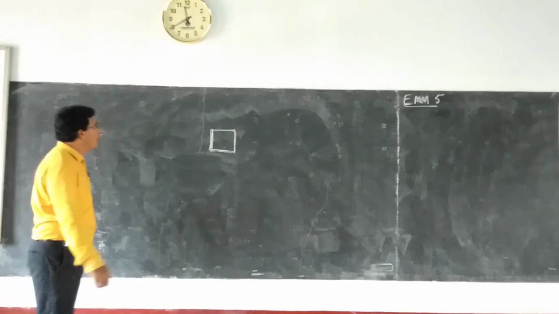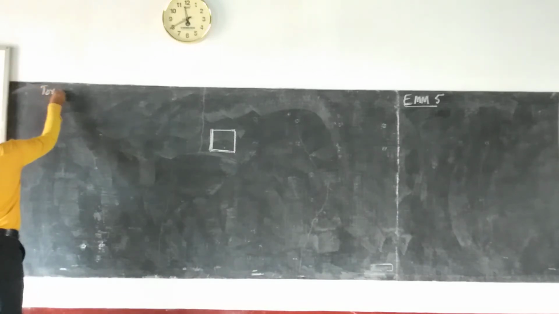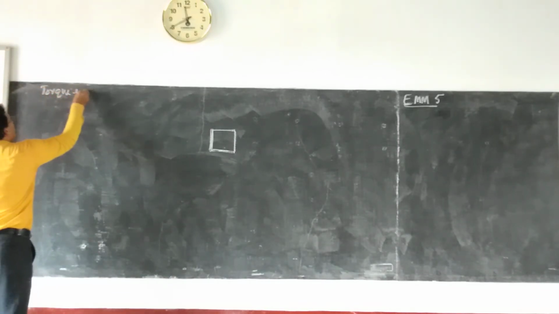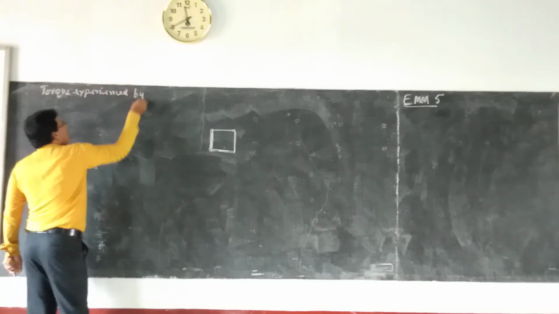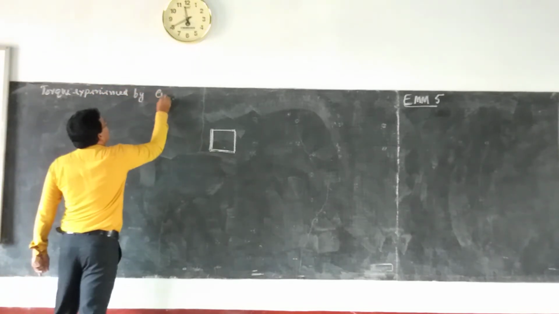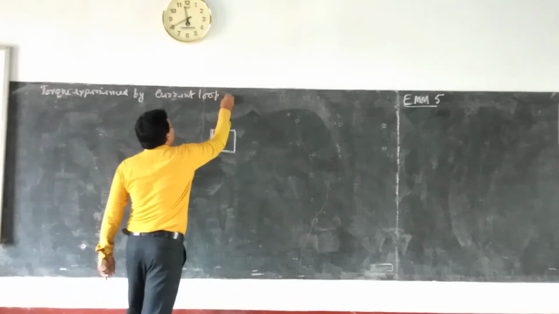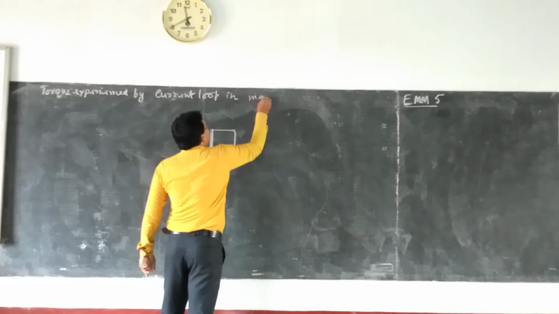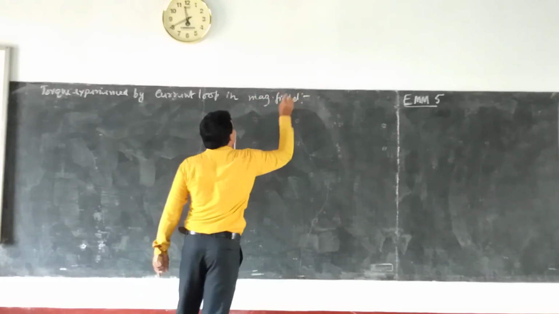And now a very important derivation, that is, the torque experienced by a current loop in a magnetic field.